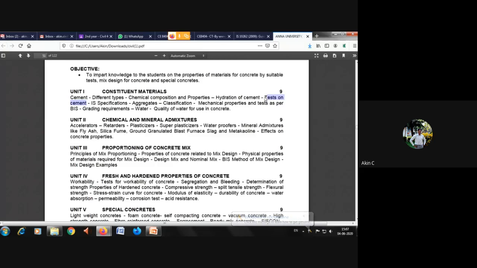This is one of the very important 60-mark questions. I already told you many times in your class that when you take the first unit and go to the Anna University question paper, in this particular part, the 11th question, probably they will ask laboratory test of cement or laboratory test of aggregate. So for any one of them, you have to be very confident.